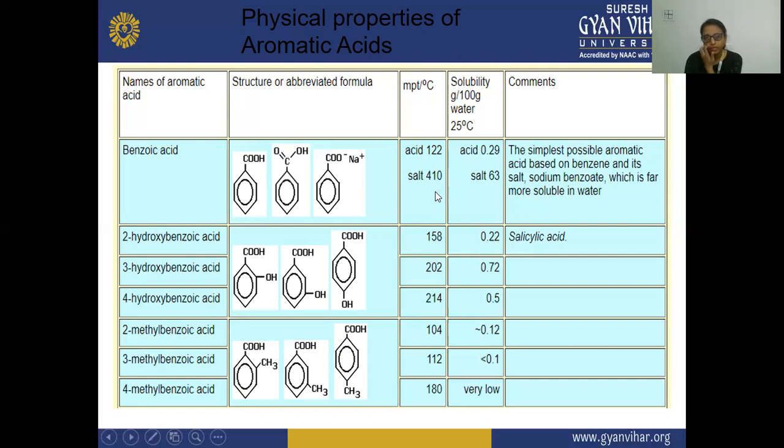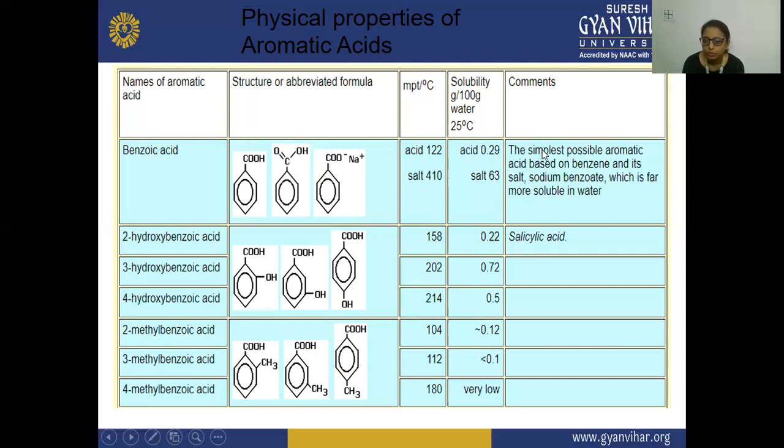410 degrees centigrade. So here the solubility of this acid in 100 gram of water at 25 degrees centigrade is 0.29, and the salt has 63. 63 gram of this salt is soluble in 100 gram of water at 25 degrees centigrade.